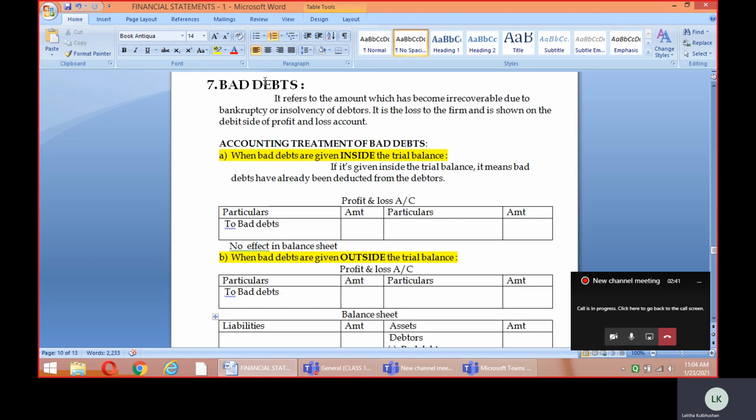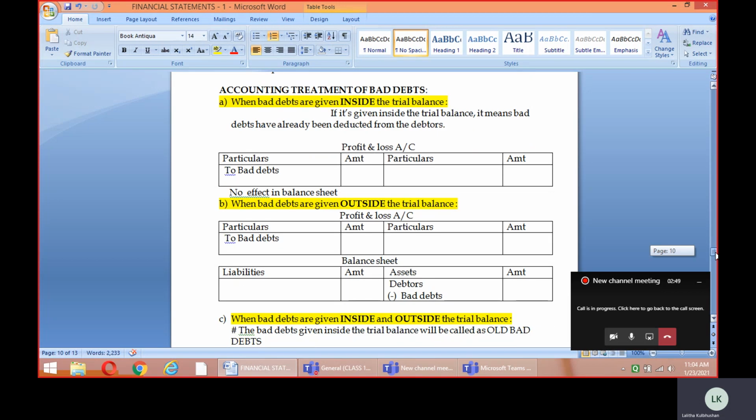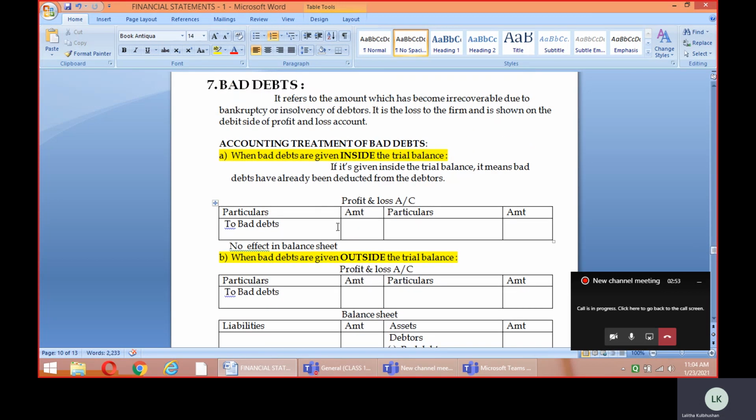So you can see here, what is the effect? Only one effect. As we have seen earlier, inside the trial balance means the accounting treatment has already been done. So it has only one effect, that is in the profit and loss account, which is given here. And in the case of the balance sheet, it won't bring any kind of change. The balance sheet which we are preparing, with the value of the debtors as usual, will be carried forward.